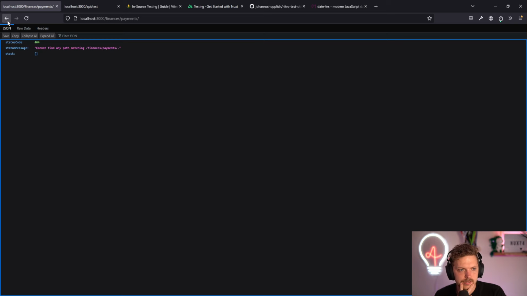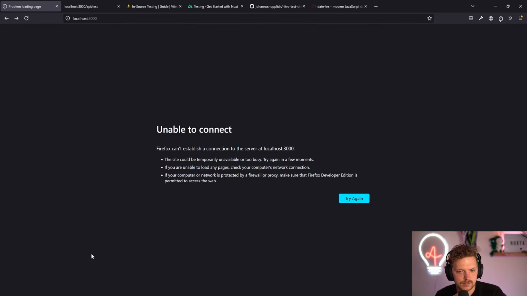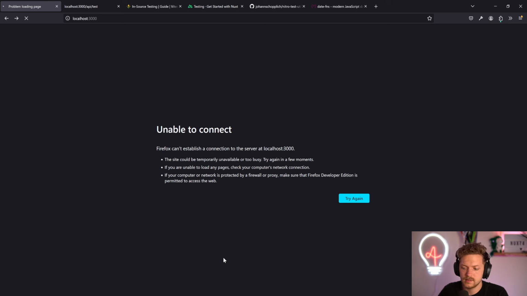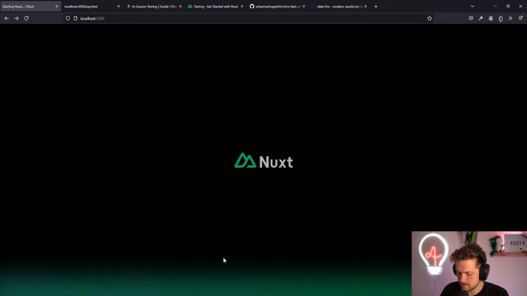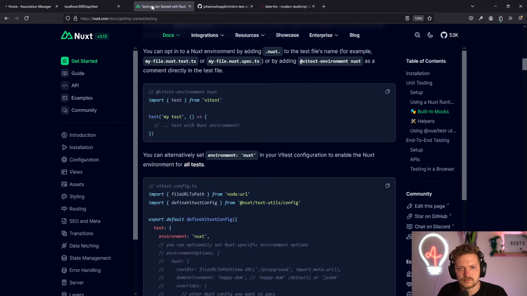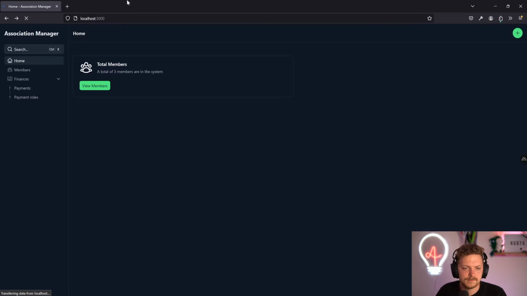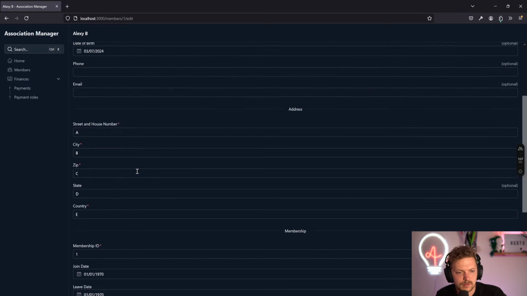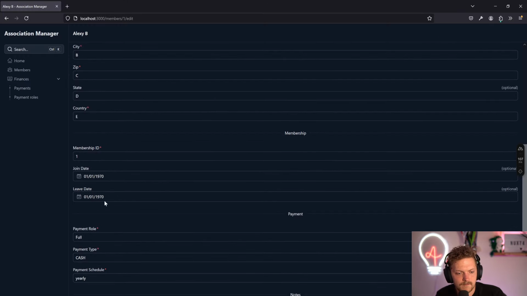So ideally we can just test in the Nuxt Devtools, because we have to pass in the date, and we will see how things evolve. This is taking long to load. Oh, because we don't have it running. We have our tests running, but not this. Let's see how this will go. Okay, we can close these. All right, nice. We have 3 members. We have one with a join date and a leave date. That's a problem. Yeah, we can't do this.